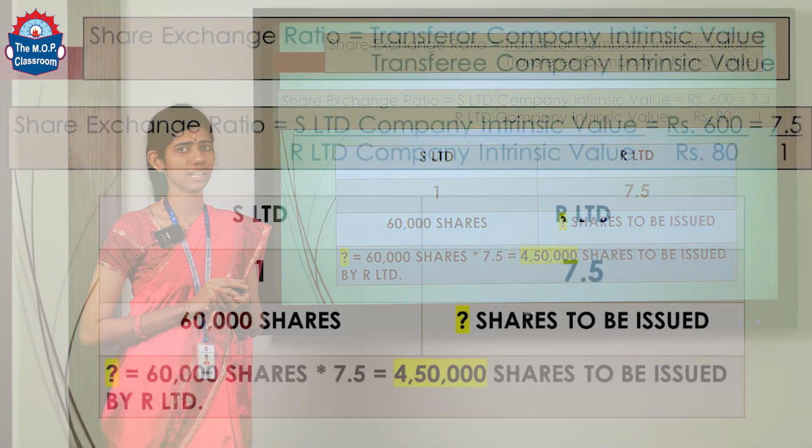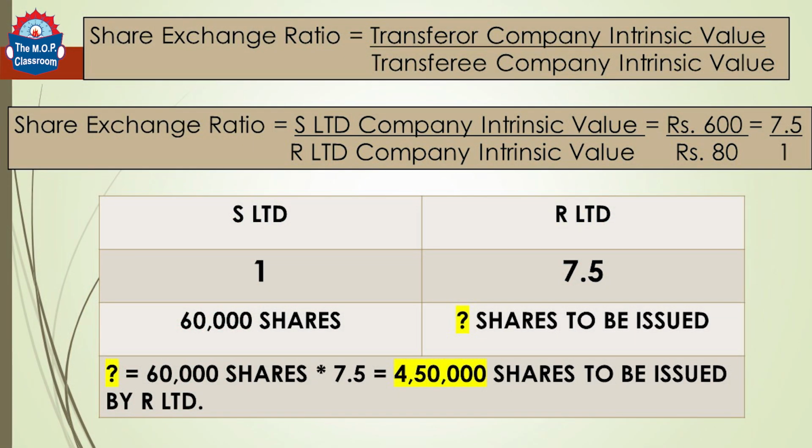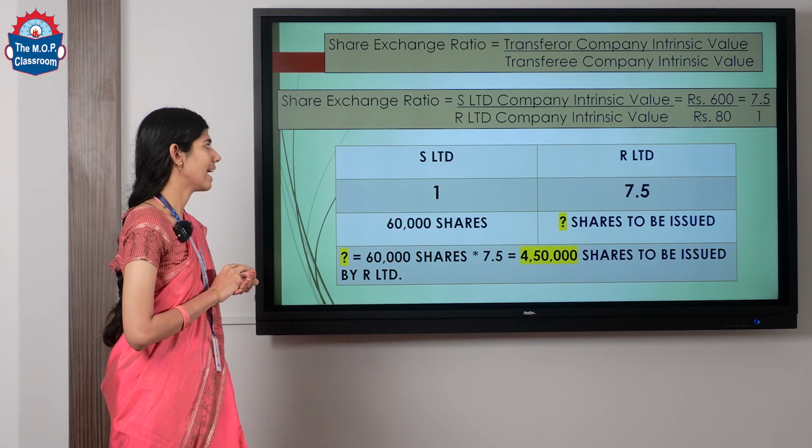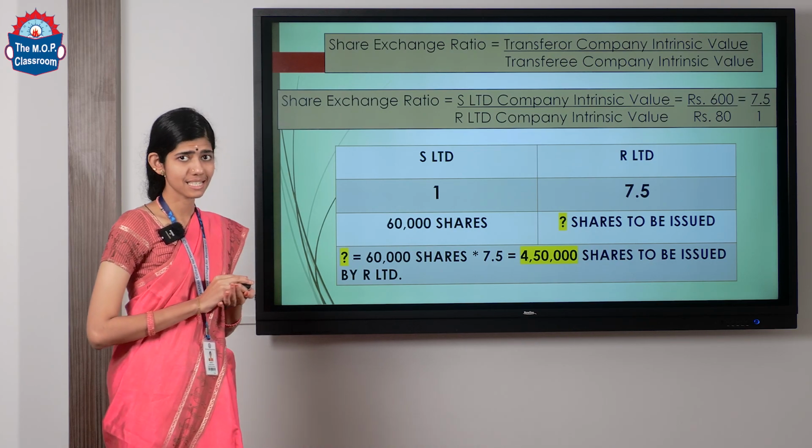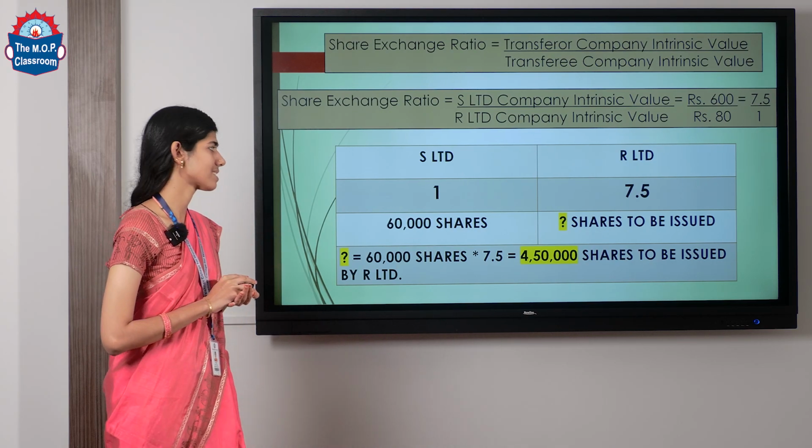What is the share exchange ratio between the companies? How do we arrive at that? There is a formula: transferor company intrinsic value divided by transferee company intrinsic value. We have already found out the intrinsic value of both the companies. Just substituting the amounts, rupees 600 divided by rupees 80, we get a value of 7.5 by 1. So the ratio of exchange of S Limited to R Limited is 1:7.5.